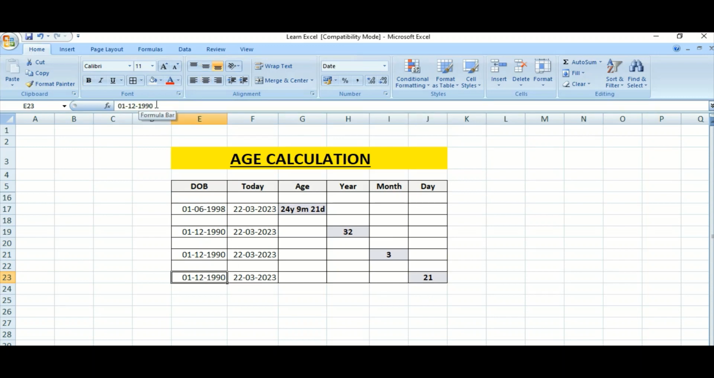You can change the date of birth, suppose, sorry, I need to change the date here, suppose 21st December, then you can see day 1. So like this you can segregate the year, month and day of your age. Or you can get it in a consolidated form, 24 years 9 months 21 days, in a single format in a single cell. So this is how to calculate the age with the help of a spreadsheet.